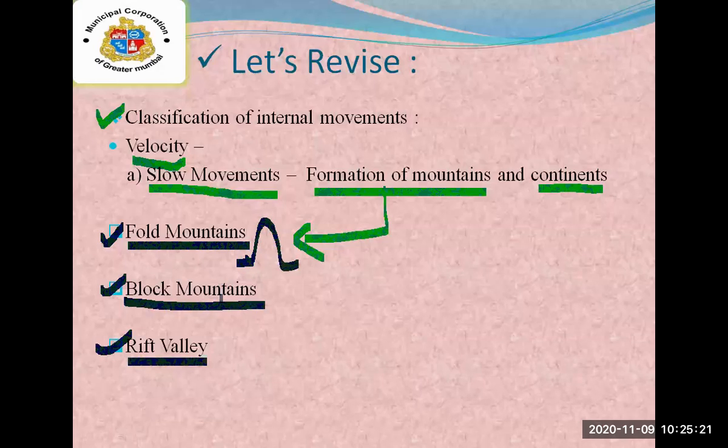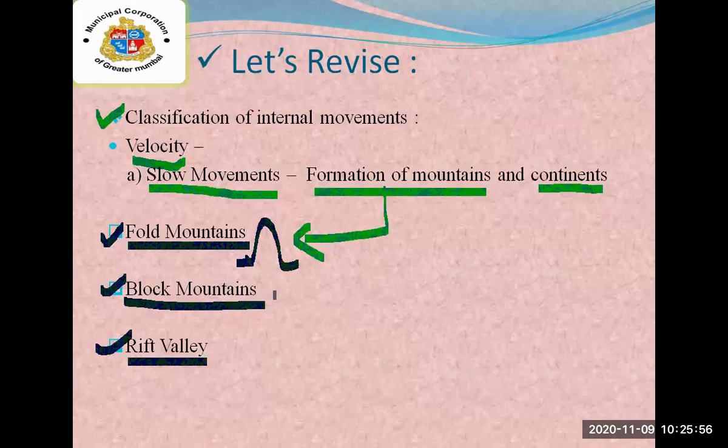Second is the block mountains. In this we have studied about tension. This word tension, we have studied throughout the lesson. Tension is created when you pull both ends away from each other, so that the movements occur in opposite directions, and that time tension is generated.